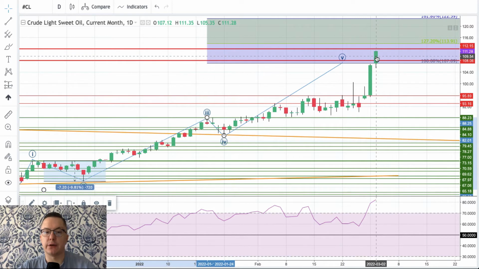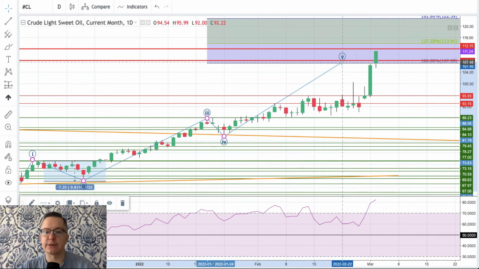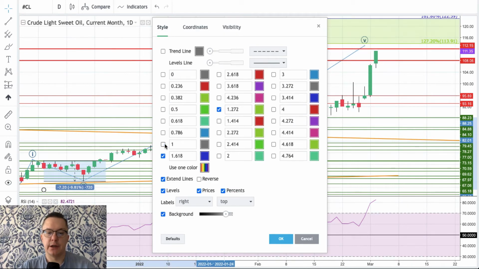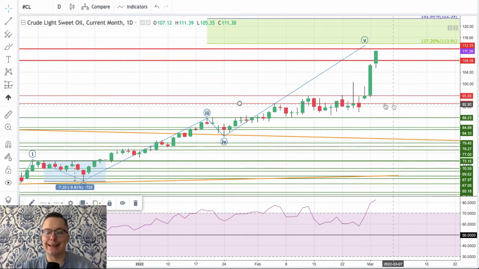So not that far away, only $2 and a half. So this is wave 5. As you can see, we are still counting our waves, because this situation here is clearly an impulsive one. But please notice that this is, of course, the possible end of the up move in this cycle for the crude oil.